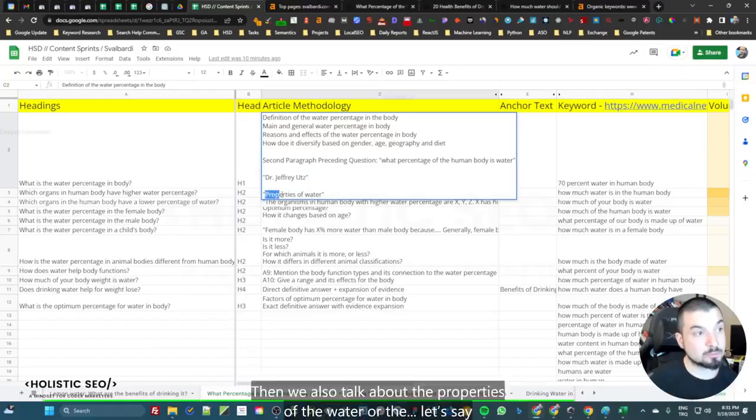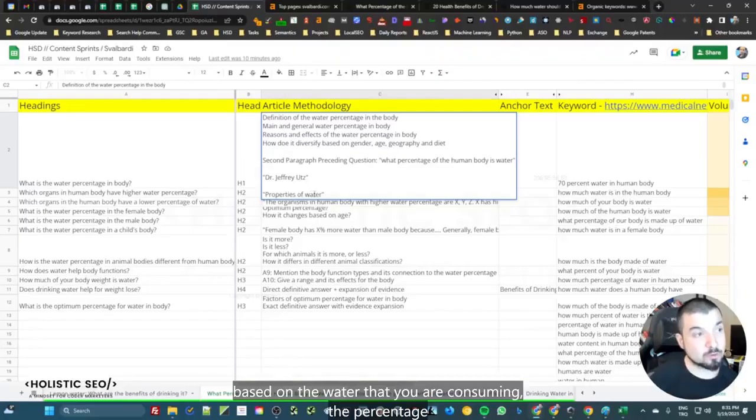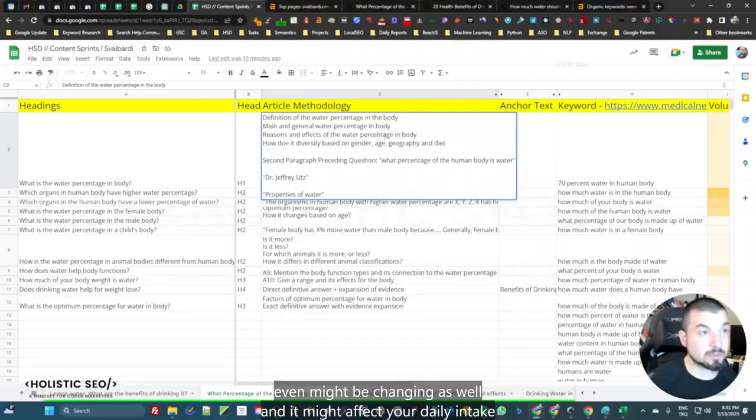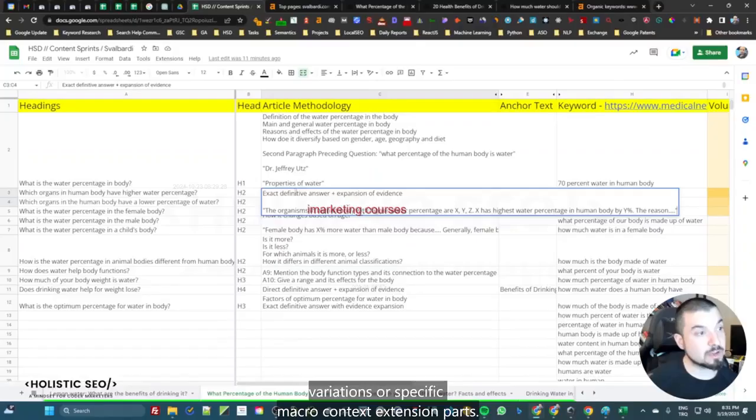Then we also talk about the properties of the water or, let's say, the anatomy of the water. And here we give the water types in the body as well. Of course, we always have the drinking water, but my main point here is that based on the water that you are consuming, the percentage might even be changing, and it might affect your daily intake or the possible benefits that you will be getting from it. Once we finish our specific methodology part, one more time, we directly go to our specific, let's say, variations or specific macro context expansion part.